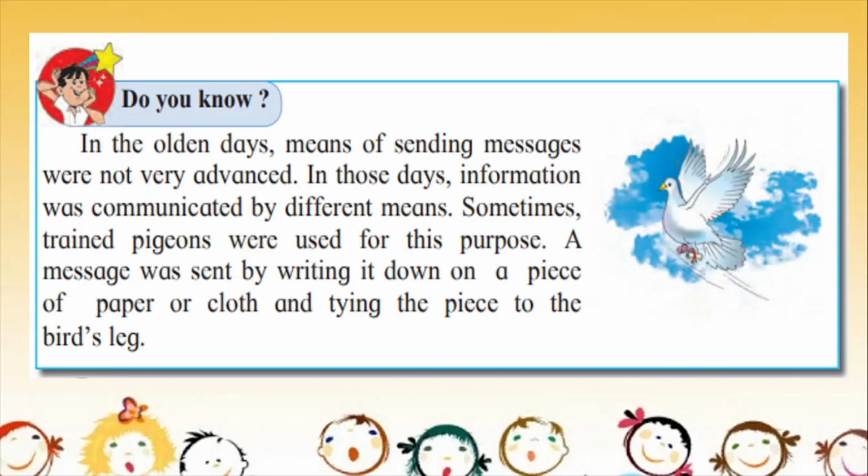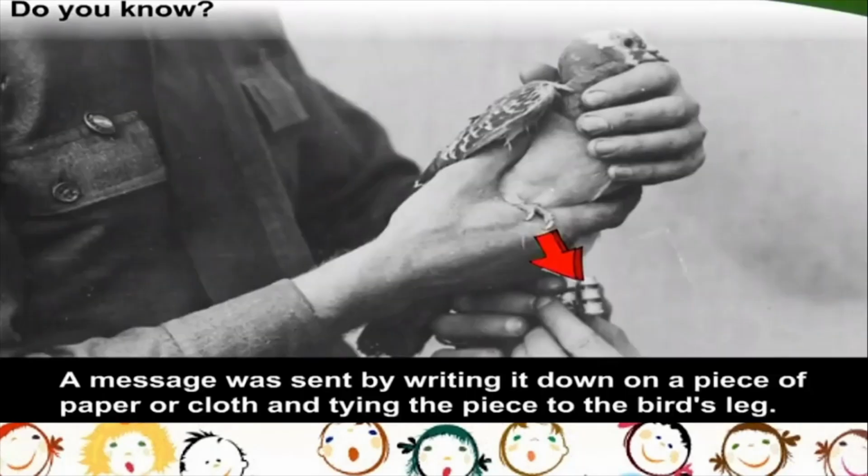In the olden days, means of sending messages were not very advanced. In those days, information was communicated by different means. Sometimes trained pigeons were used for this purpose. A message was sent by writing it down on a piece of paper or cloth and tying the piece to the bird's leg. So you can see a pigeon over here with a message tied to its leg. Let us take a look at it more clearly. See here, you have a pigeon, a person has held it, and a message used to be sent by writing it down on a piece of paper or a cloth, and it used to be tied to the bird's leg.